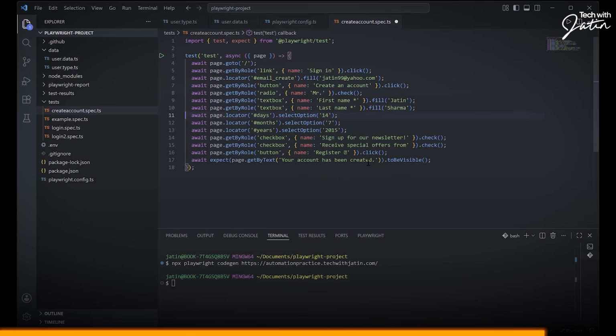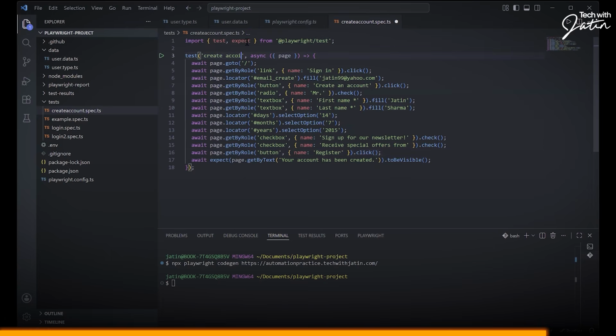And this, I can remove it. Something went wrong. Let's just put a quote over here. And this is what it is. Yeah. Done. So this is where we have your create account test.